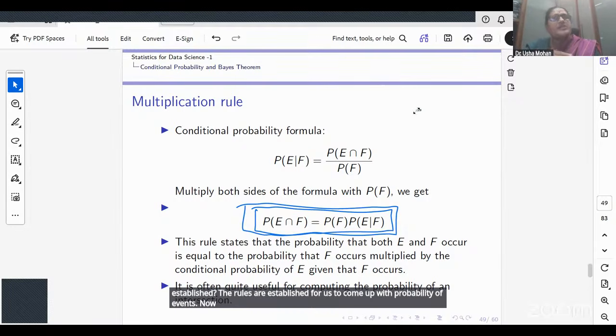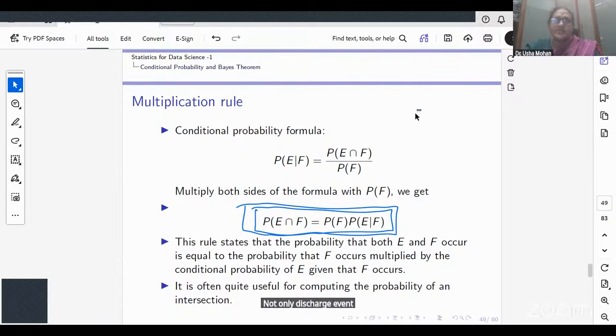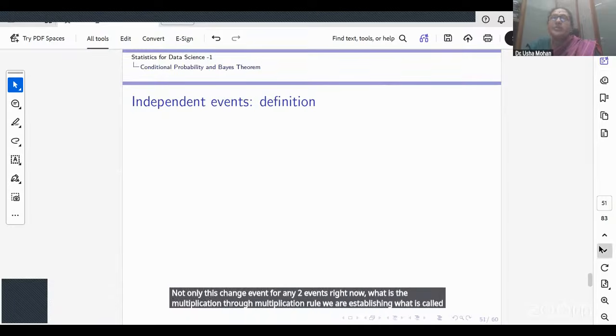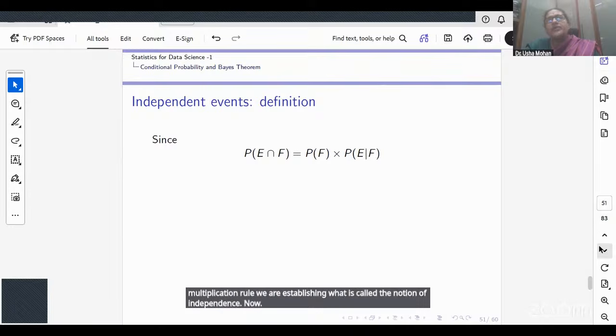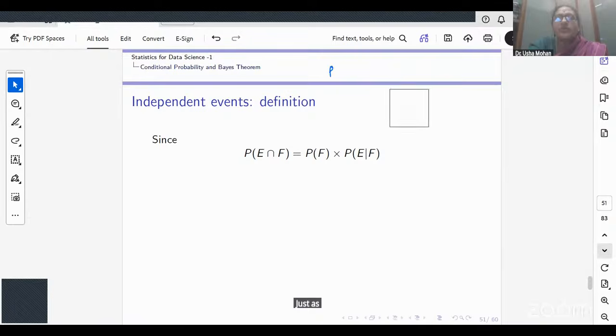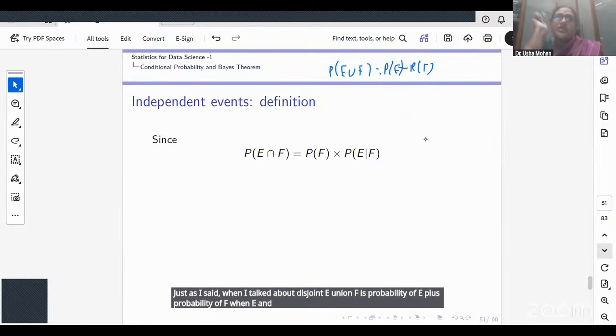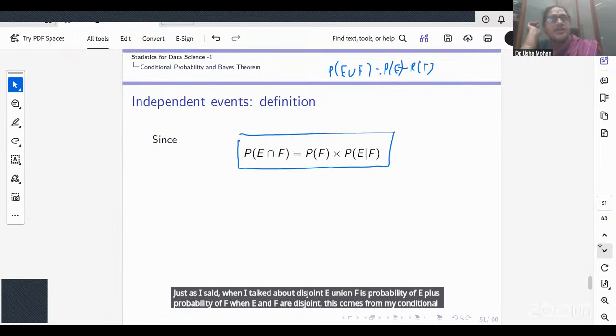Now, we already established the addition rule, and we extended that addition rule not only to disjoint events but for any 2 events, right? Now, what is the multiplication rule? Through the multiplication rule, we are establishing what is called the notion of independence. Just as I said when I talked about disjoint, probability of E union F is probability of E plus probability of F when E and F are disjoint. This comes from a conditional probability definition. Is that clear? Probability of E intersection F is probability of F into probability of E conditioned on F.